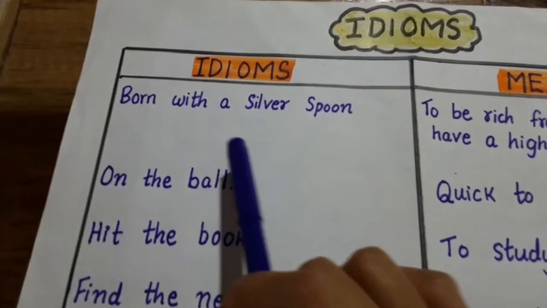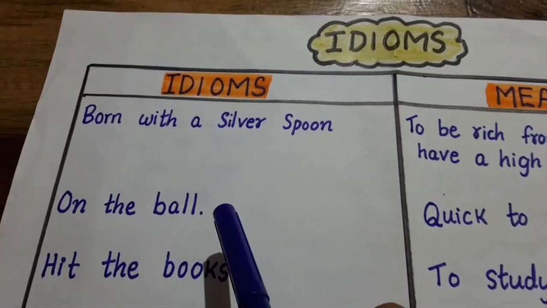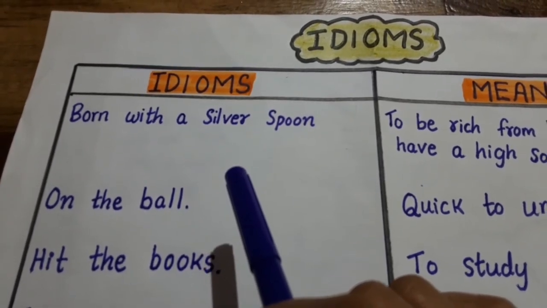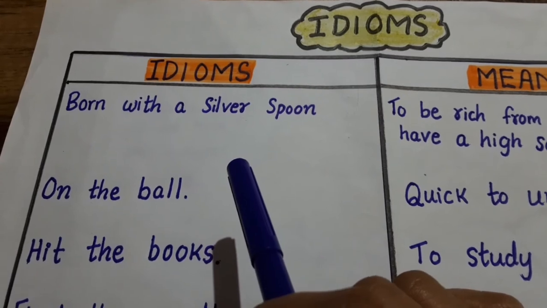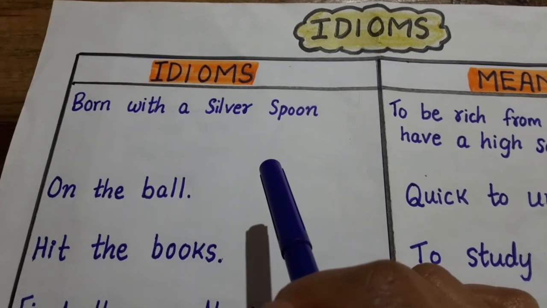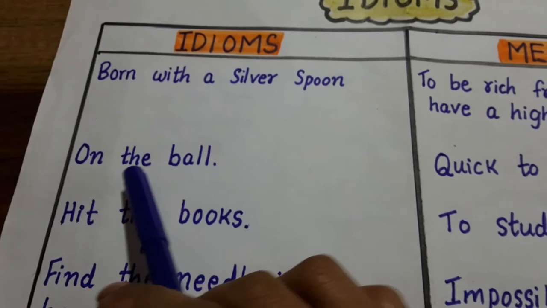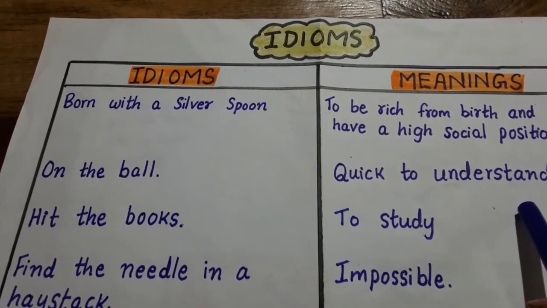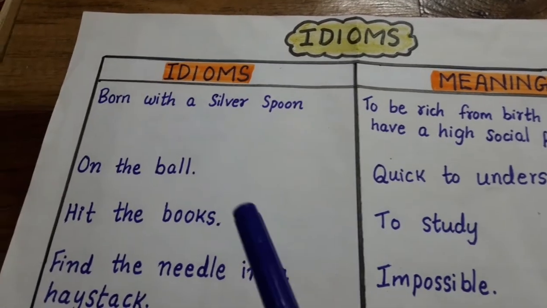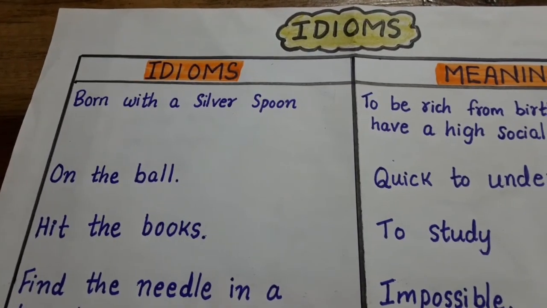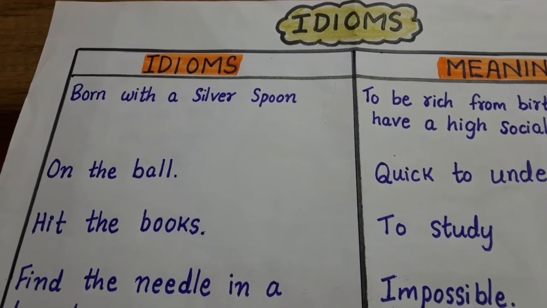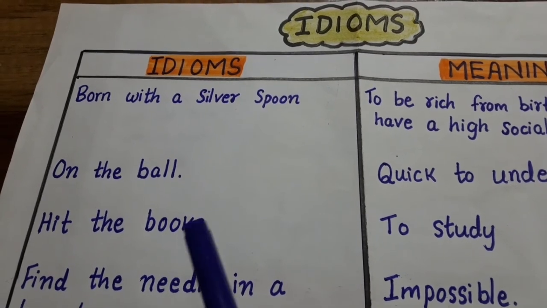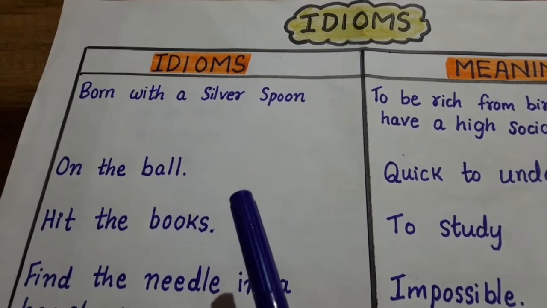If I had to use this idiom in my own sentence, then I would say, I am going to sell this expensive dress to my landlady. After all, she is born with a silver spoon. Okay. Next one, on the ball. On the ball means quick to understand. For example, if I am teaching in the class and in the middle of the lesson, I ask a question to you and you give me the right answer, then I will say, yes, you're on the ball.